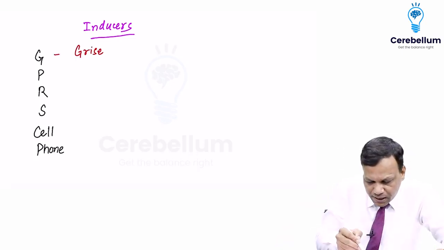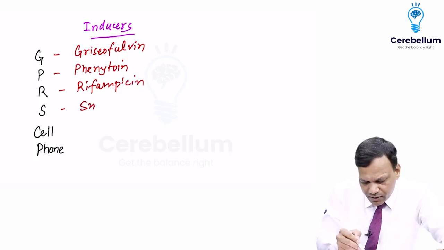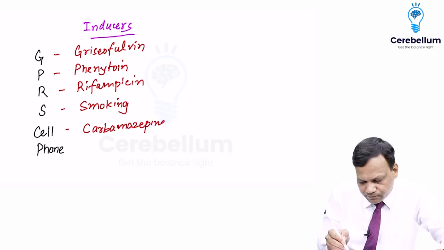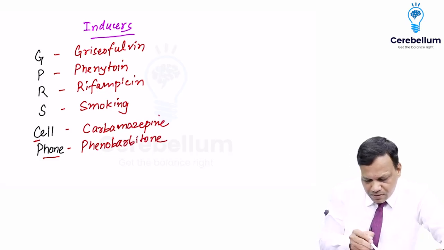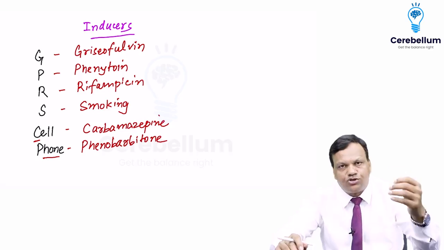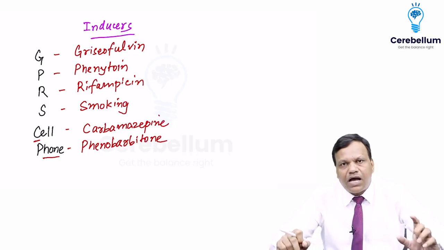G stands for griseofulvin. P is phenytoin. R is rifampicin. S is smoking. C is carbamazepine. And phone is phenobarbital. So the important enzyme inducers are griseofulvin, phenytoin, rifampicin, smoking, carbamazepine, and phenobarbital.